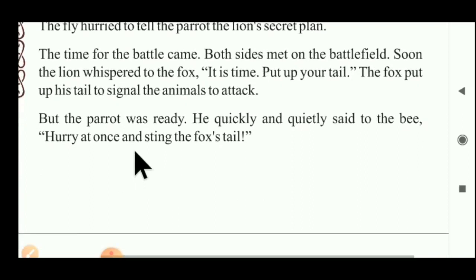But the parrot was ready. He quickly said to the bee, hurry at once and sting the fox's tail. Go fast and sting the fox's tail.